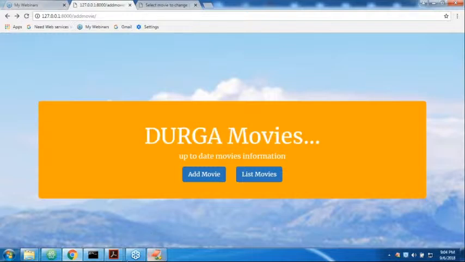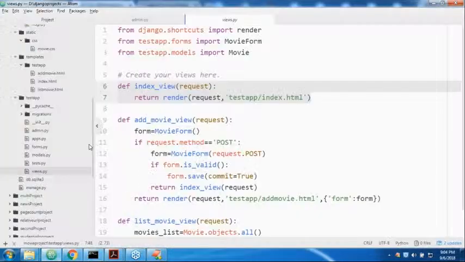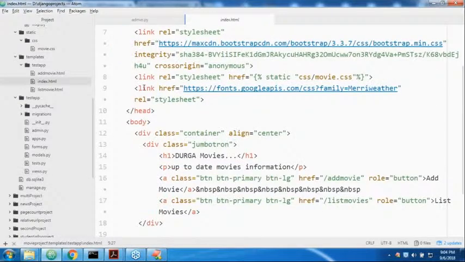Let me show index.html, whatever code I wrote. Please observe that. Very simple, sir. From fonts.google, just copy and paste. The div class is equal to container, and the Jumbotron class is applied. Next, this is the h1 tag, and next the paragraph tag.